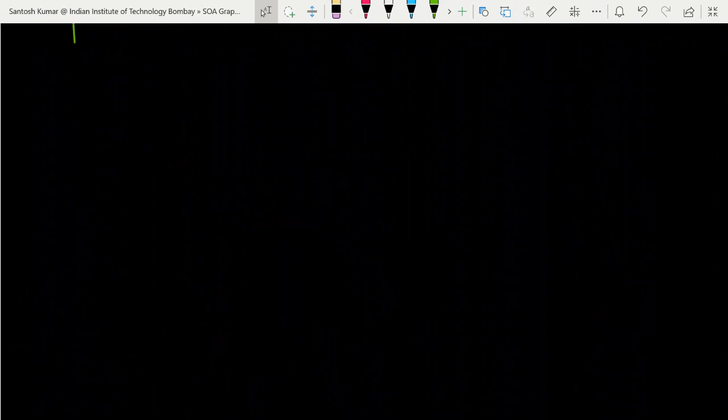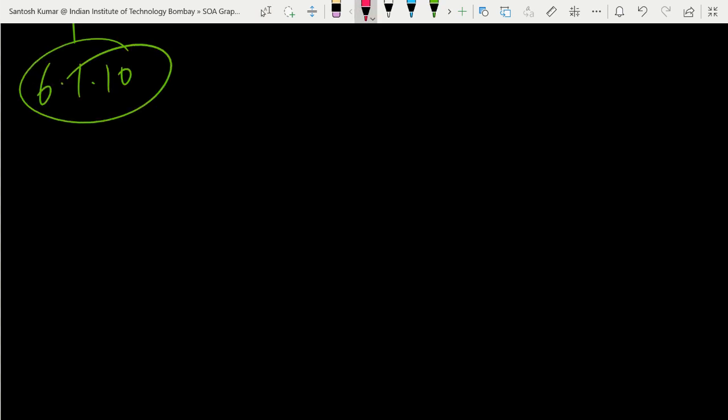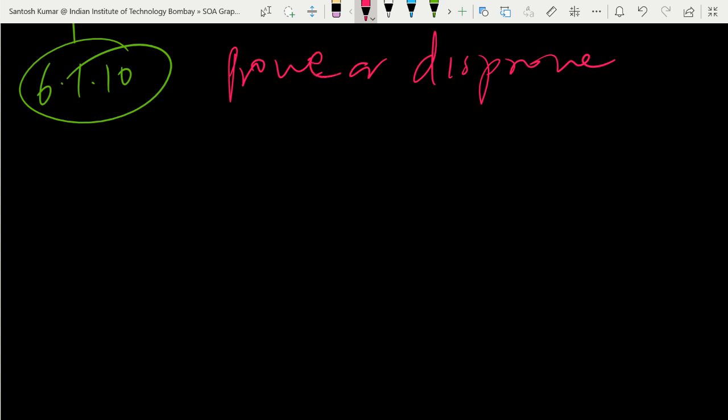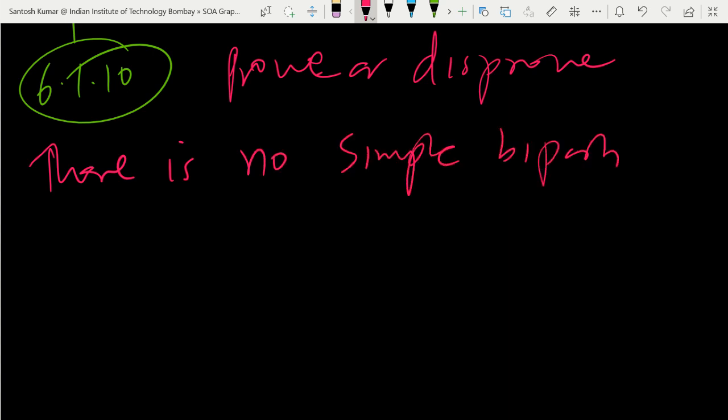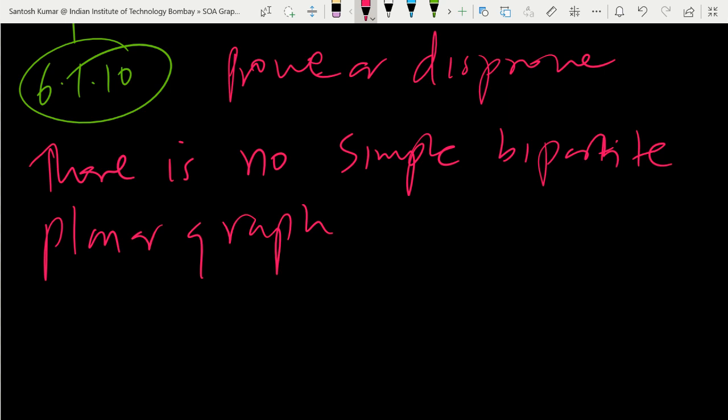Okay, so next is the 6.1.10 question, and it is saying prove or disprove: there is no simple bipartite planar graph with